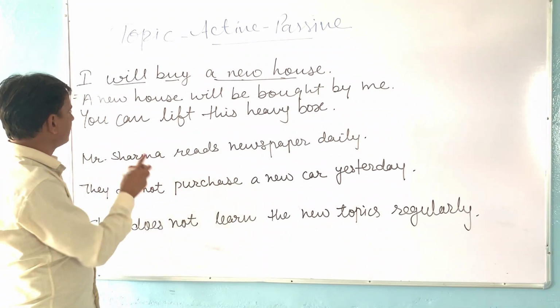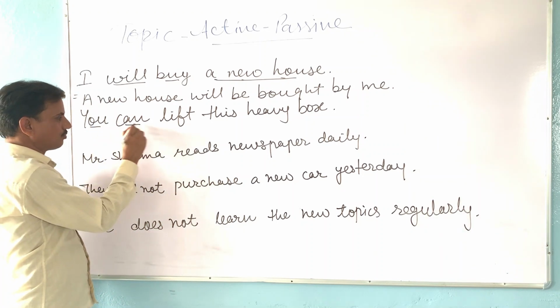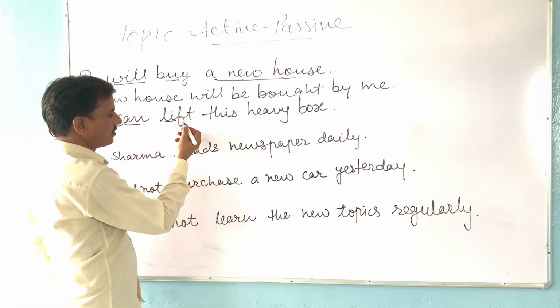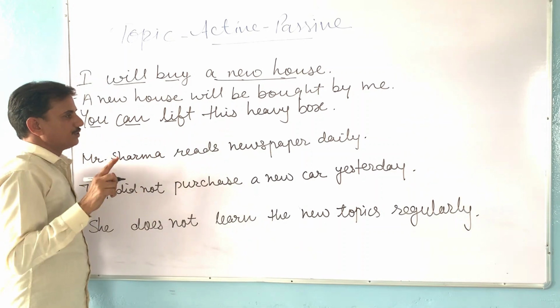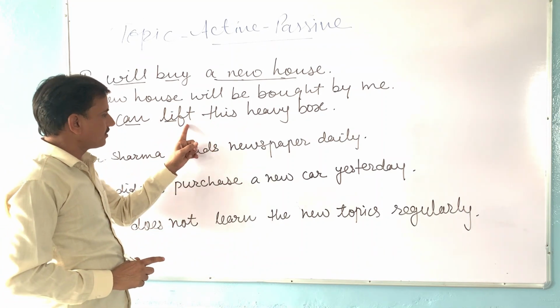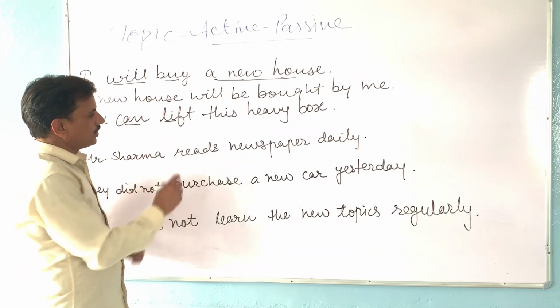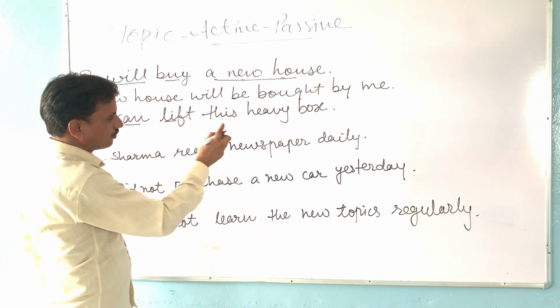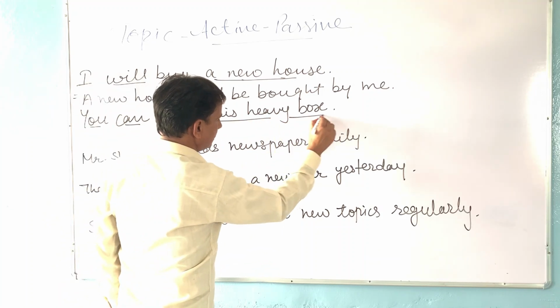You is the subject, can is a modal, lift is the main verb. You have to remember that the object is always given after the verb, after the main verb. Lift is the main verb, so after lift we have to find the object. This heavy box.